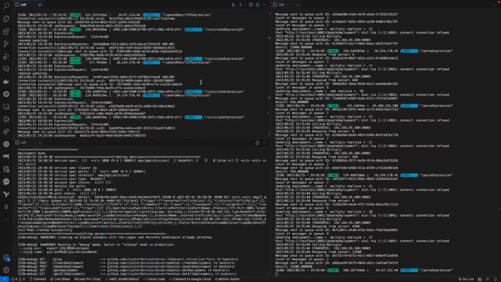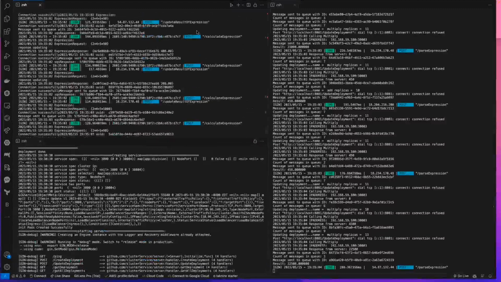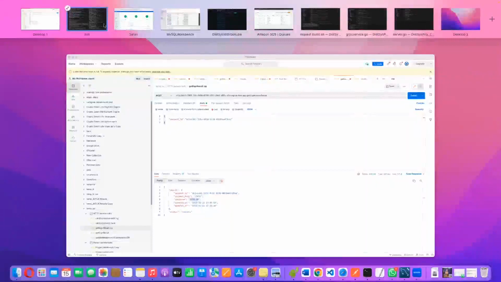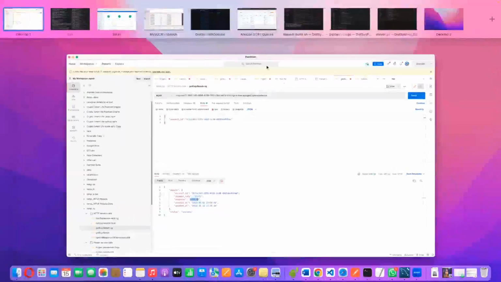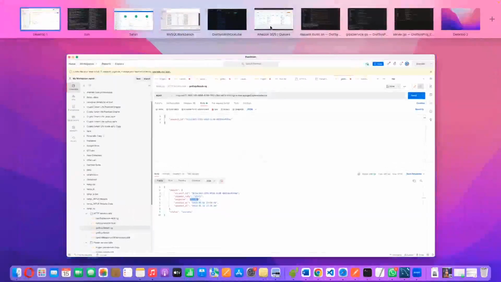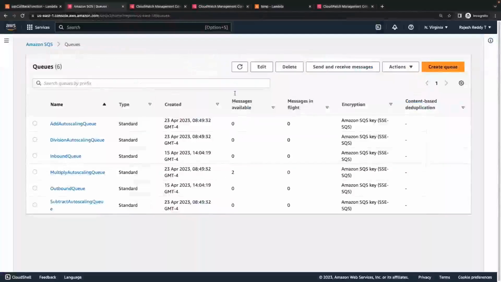The update deployment is also happening, which is basically to update the number of pods required for each and every functionality. So this showcases the auto scaling of our system. When there is a request burst, it will auto scale the number of pods that are required for the computation, and then it handles each and every request.